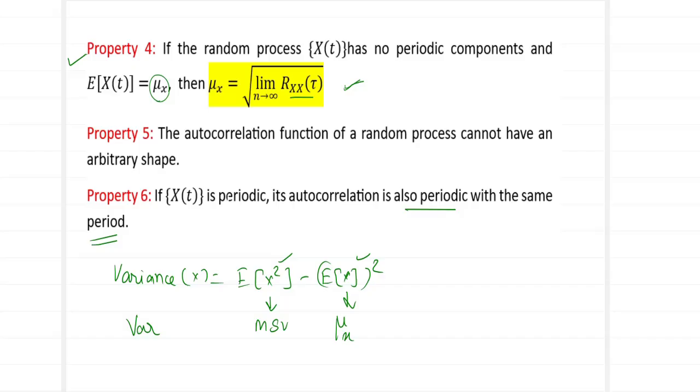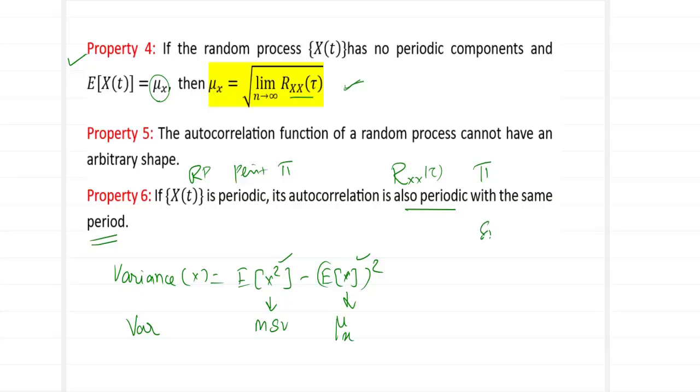So if the random process is periodic with period P, so after every P units the process gets repeated, then the autocorrelation function Rxx of tau will also repeat itself after P units of time. Periodicity means the process or the graph repeats itself after a certain amount of time.